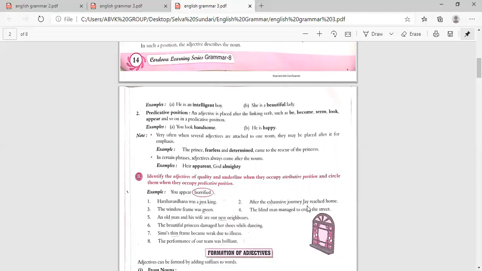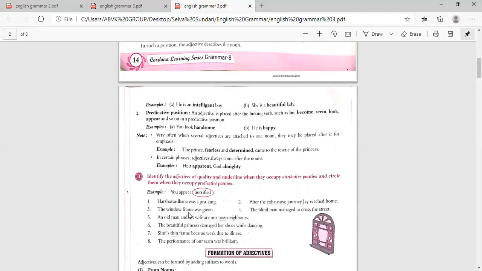The second one: "After the exhaustive journey, Jay reached home." What is the noun? Journey. Exhaustive journey. What is that telling about? The journey, an exhaustive journey. So it is in attributive position.